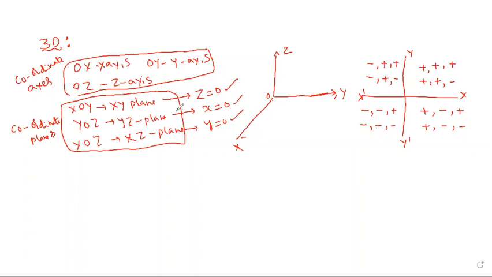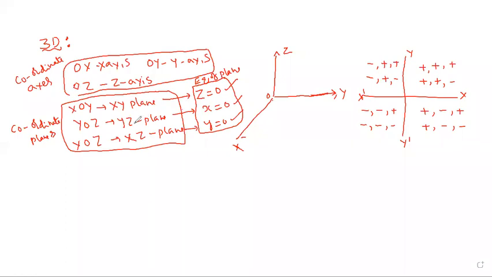So these are the equations of the planes. Okay? Is it clear, everyone? These are the equations of the XY plane, YZ plane and XZ plane. Z is equal to 0 is the XY plane equation.